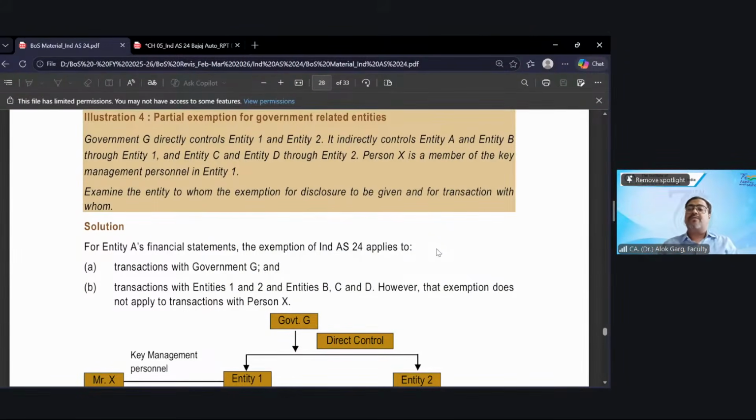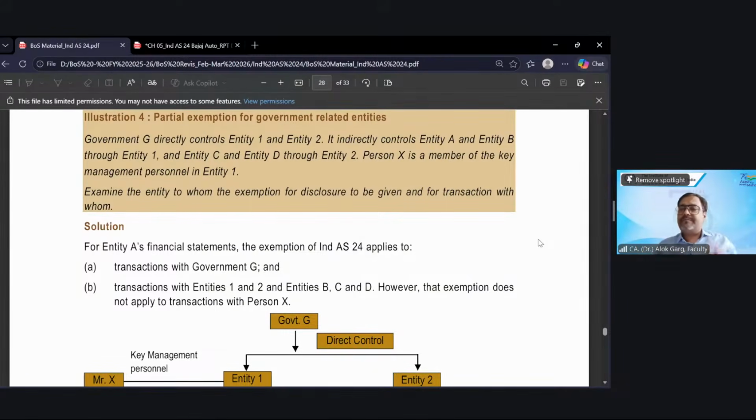Okay. So friends, person X is a member of KMP in entity 1. Examine the entities to whom the exemption for disclosure is to be given, and for transactions with whom. So there is a government. Government has 2 kids and 4 grandkids. One of the kids, entity 1, has a KMP. What is the ask of the question? The ask is that you need to tell the entities to whom the exemption for disclosure is provided by the standard, and for transactions with whom.